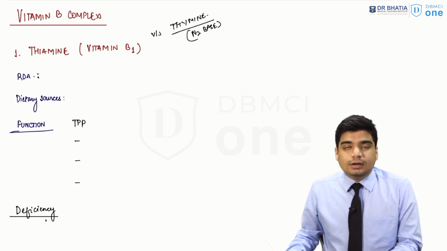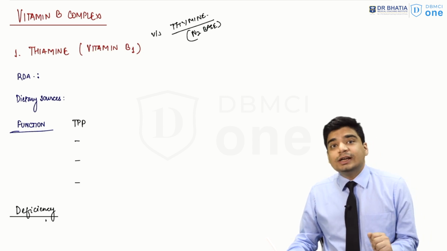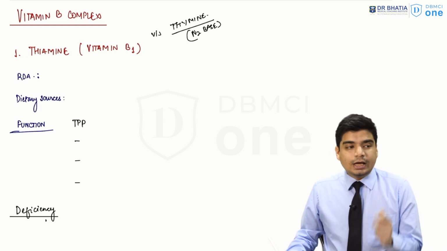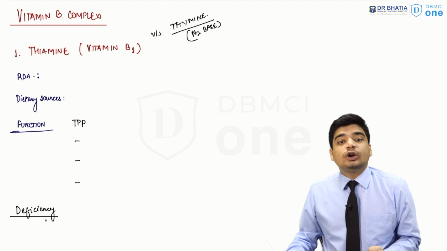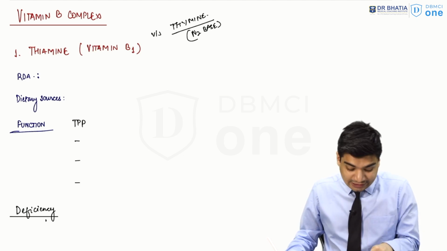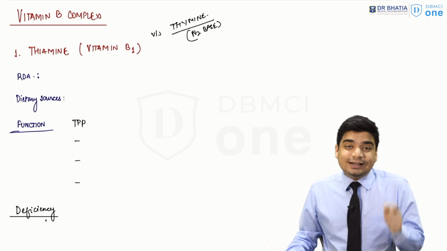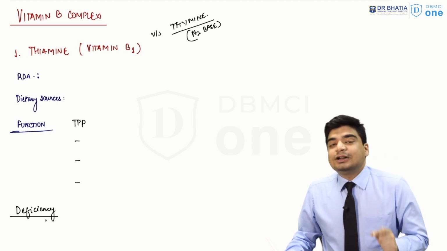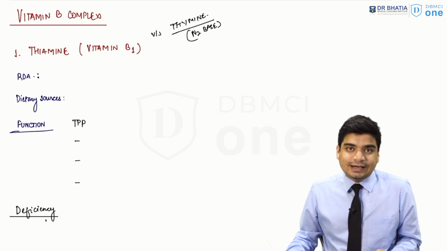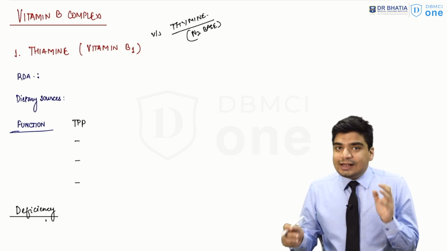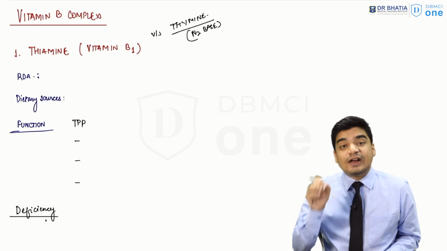Because once AIIMS actually confused and tricked you. They asked a question, which of the following is not present in DNA. And the options were adenine, guanine, cytosine, and thymine. But the thymine was not that T-H-Y thymine, it was this T-H-I-A thiamine, the vitamin B1. All right, the answer was thiamine, but people got confused. They were expecting uracil, because uracil is obviously present in RNA, right? So this is the way an examiner can confuse you even in simple questions. All right, even in facts, you know.